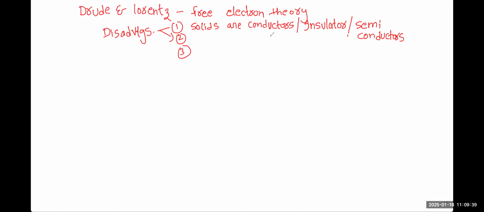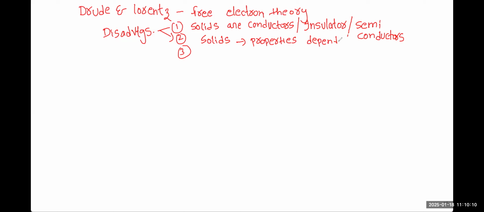Now, the other disadvantage that you have to write in the examination is: why do the properties of solids depend upon the internal structure? Properties of the solids depend upon the internal structure.